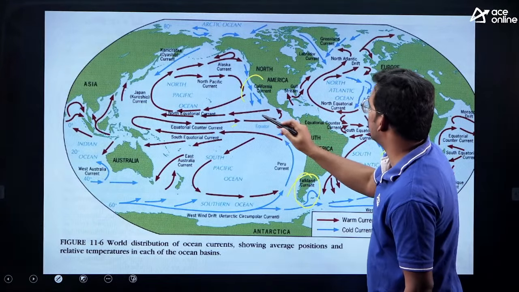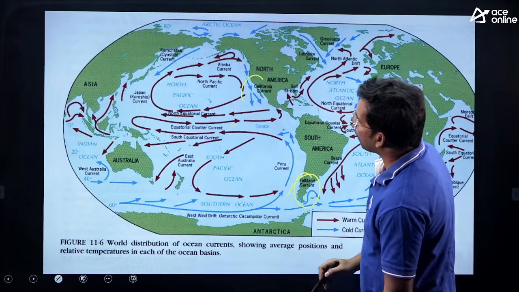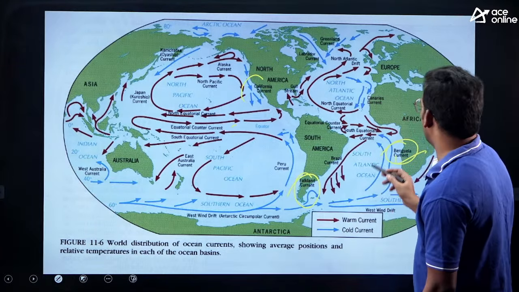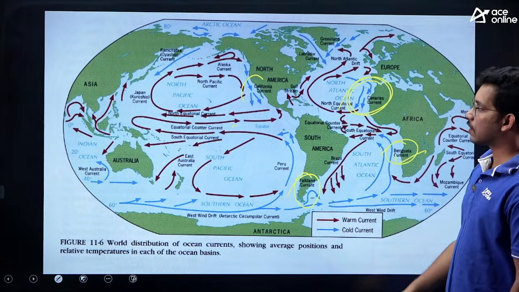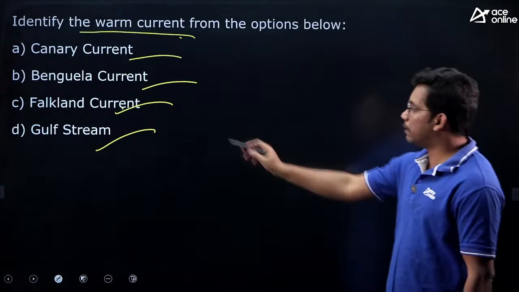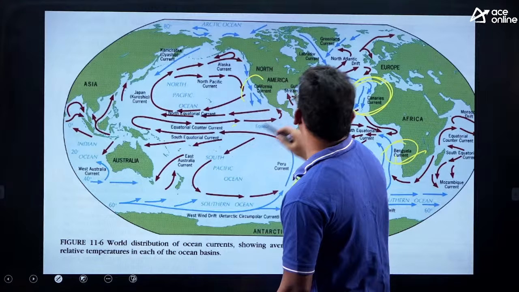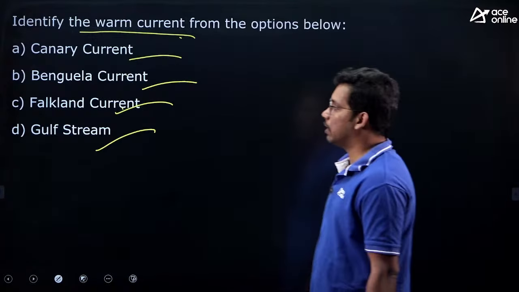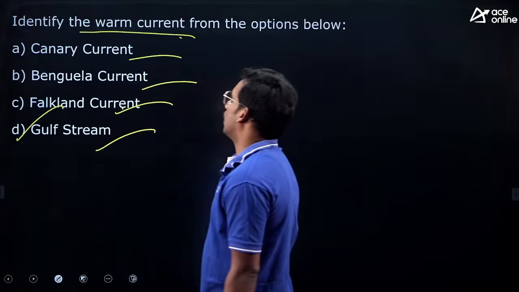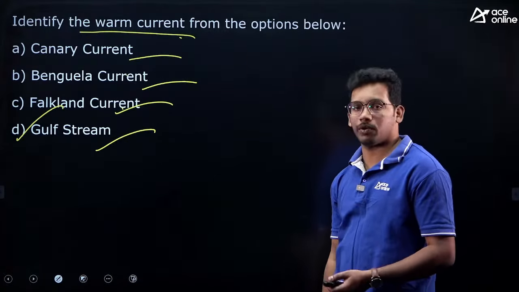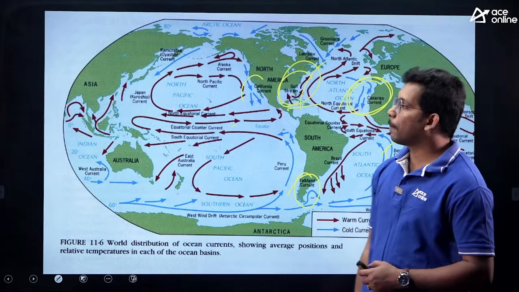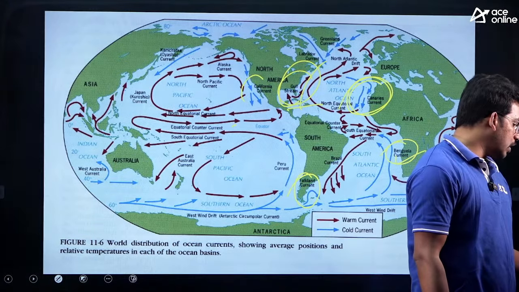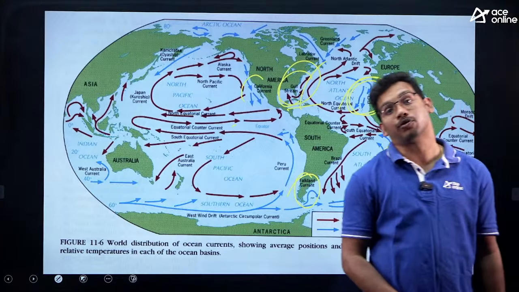Then Canary current, where is Canary current? Canary current is also a cold current. So the Gulf Stream, if you see the Gulf current, this is moving from the equator to the higher latitudes. So that's why it is a warm current. So this is a previous year question. That is about world physical geography. Now we will move to the Indian geography, where you will get a lot of questions.